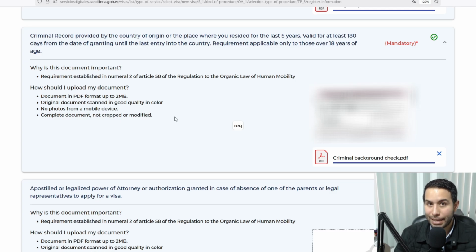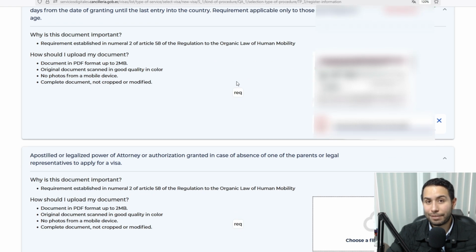You provide the FBI criminal background check with a federal apostille issued by the Department of State and a state criminal background check that is issued by the state authority of law enforcement, plus an apostille of the Secretary of State of that state. This varies a lot from state to state, so I cannot give specific instructions here. And if in the last 5 years you were in another country, you also need the criminal background check from that other country, and that criminal background check must not have been issued more than 180 days ago, otherwise you have to get a new one.